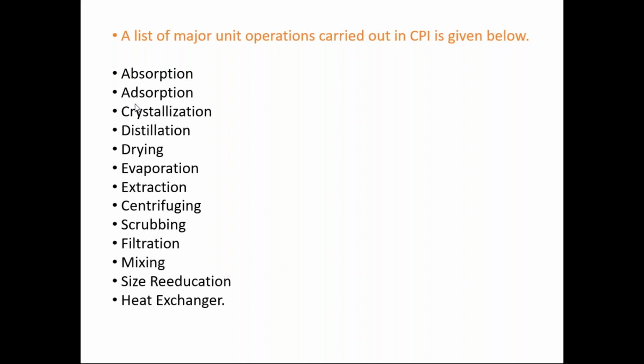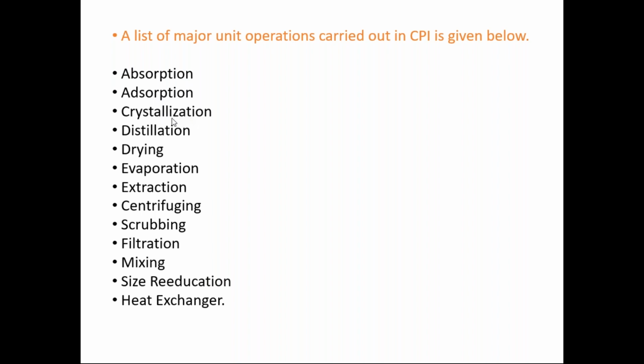So we are absorbing the chemicals or the pollutants on a particular solvent or on an adsorbent. There is no chemical change, that is why it is called a unit operation.